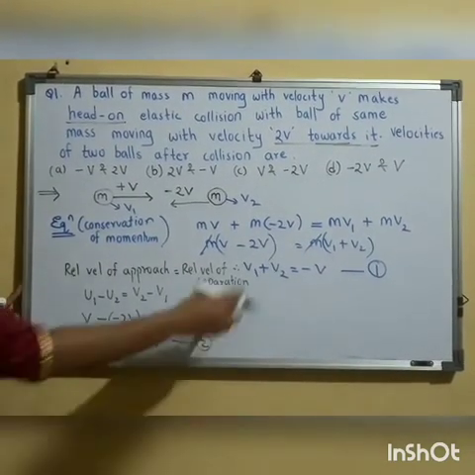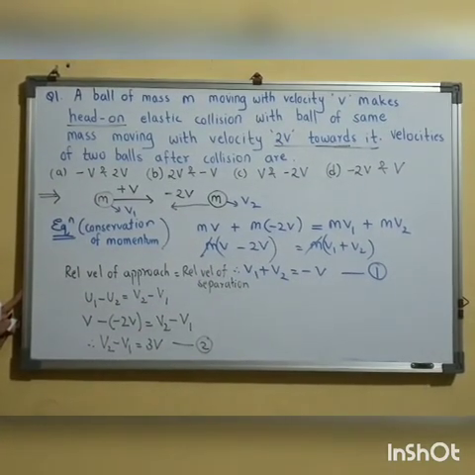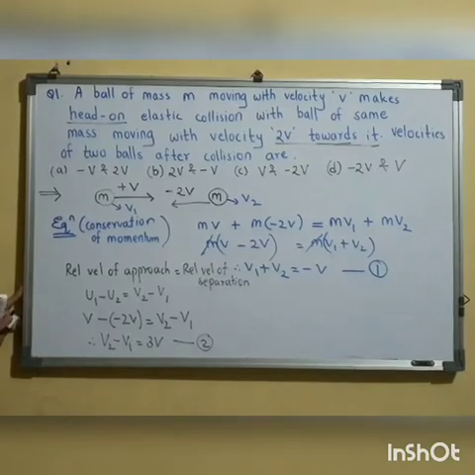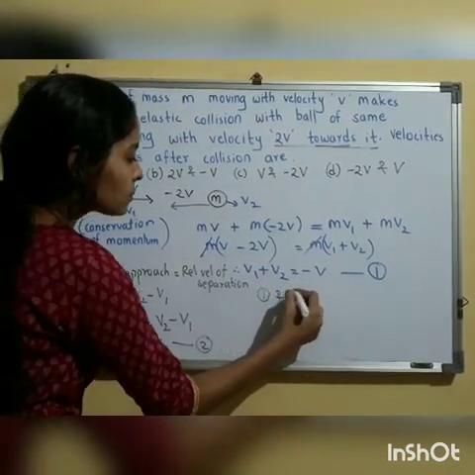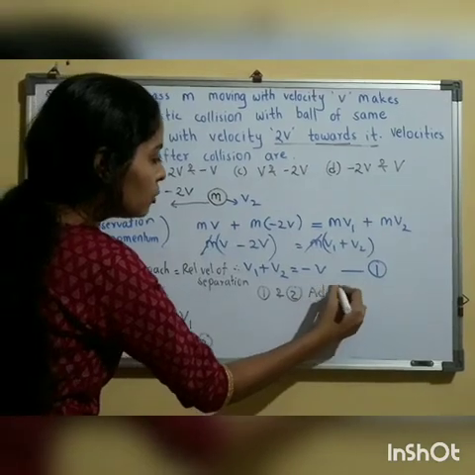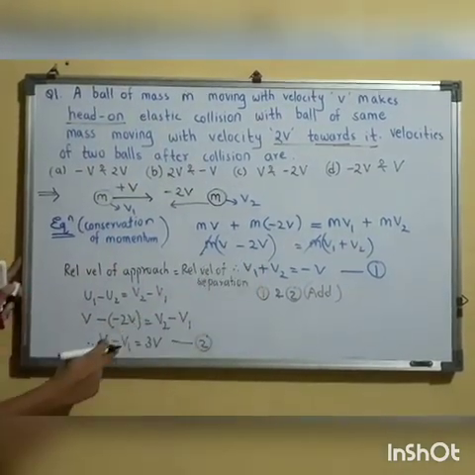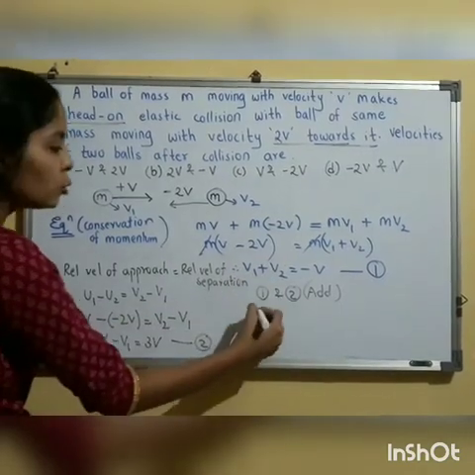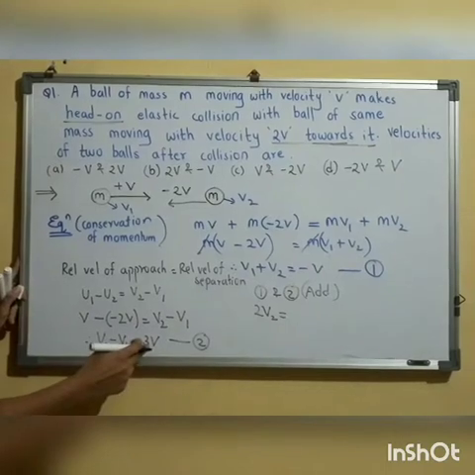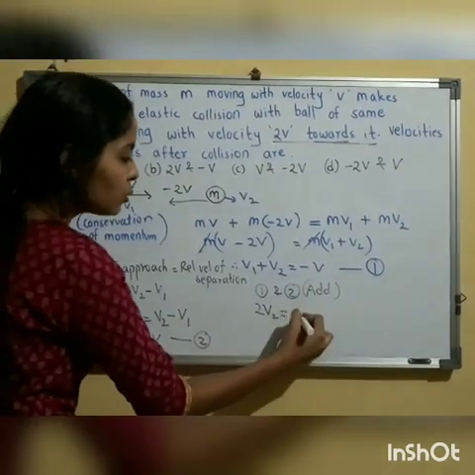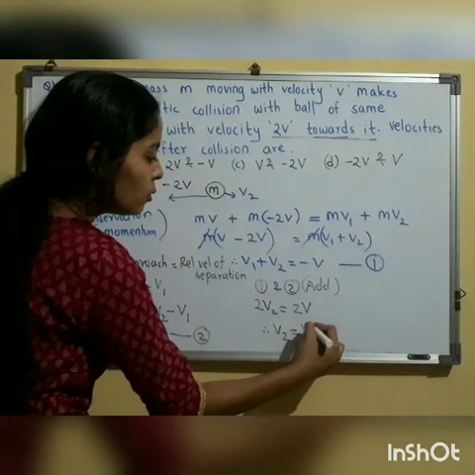By solving equation number 1 and equation number 2, either by method of substitution or by method of elimination, as we do in maths, I'll get the value. If I add 1 and 2, the v1 term gets cancelled out. v2 plus v2 will be 2v2, which is equal to minus v plus 3v, that is equal to 2v. Therefore the value of v2 is equal to v.